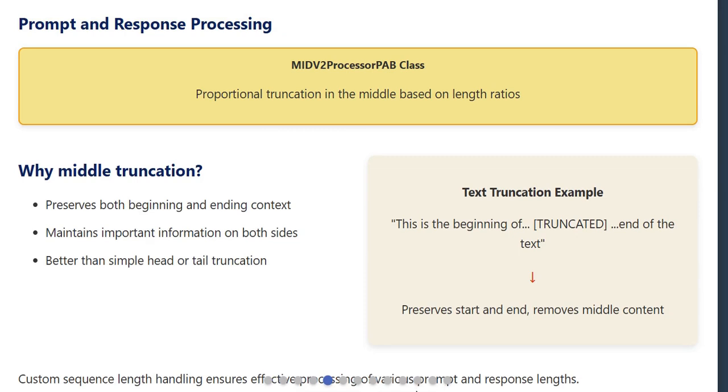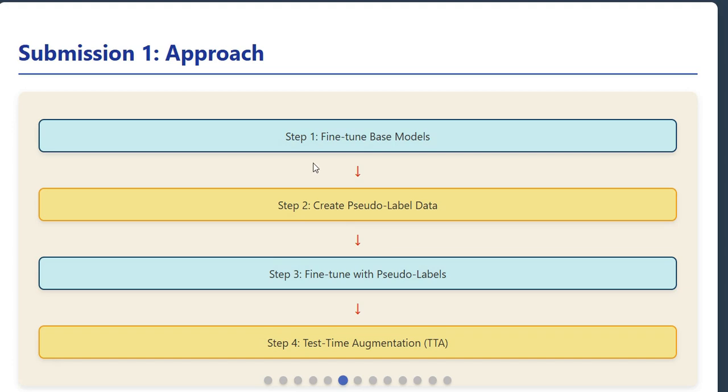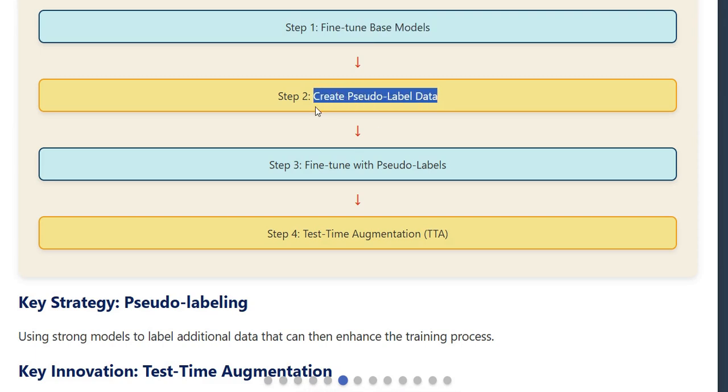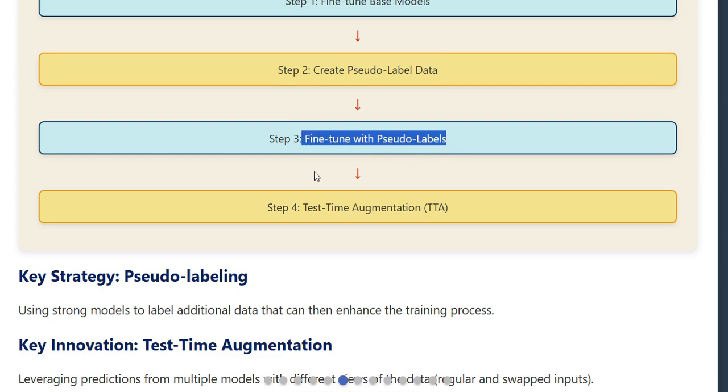For their first submission, they used a 4-step approach that's actually quite elegant. First, they fine-tuned their base models on the competition data. Then, they used these models to create pseudo-label data, essentially using their strong models to generate predictions for additional data that didn't have human labels. Next, they fine-tuned again using both the original competition data and these pseudo-labels.